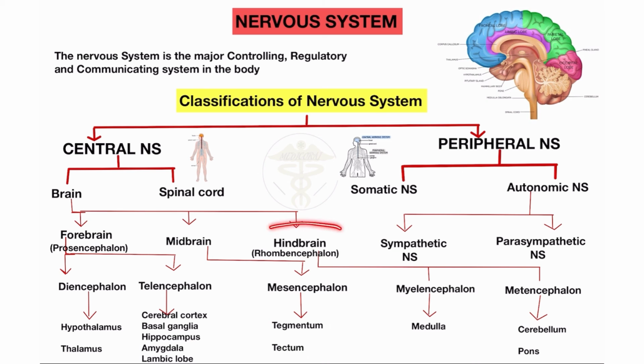Last is the hindbrain, which includes the myelencephalon and the metencephalon. The myelencephalon includes the medulla oblongata. Here you will see this is the medulla oblongata, and the metencephalon includes the cerebellum and the pons.